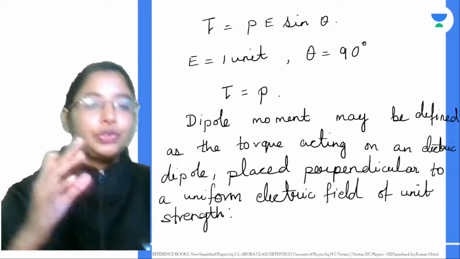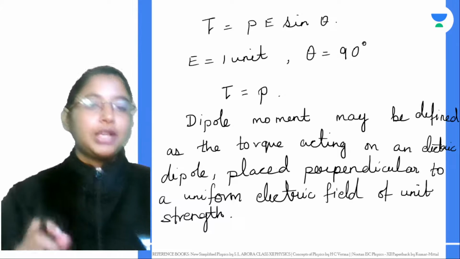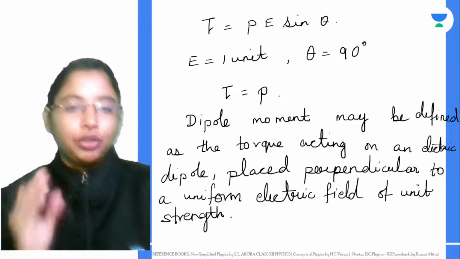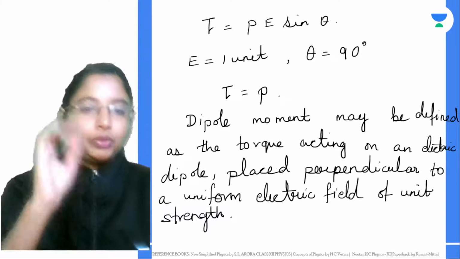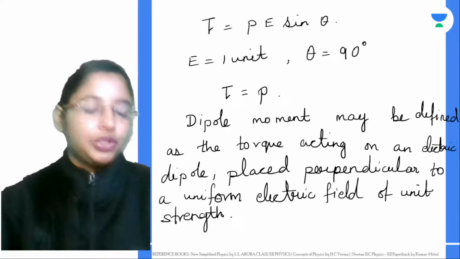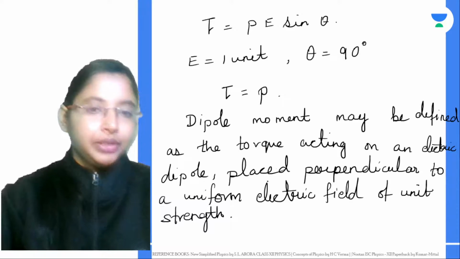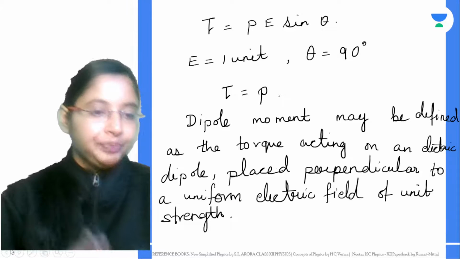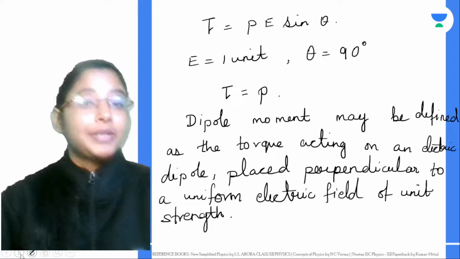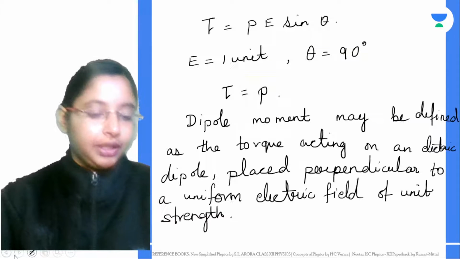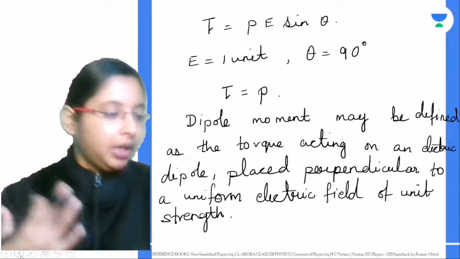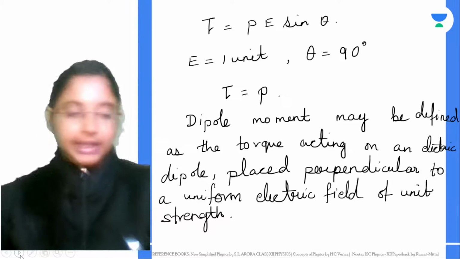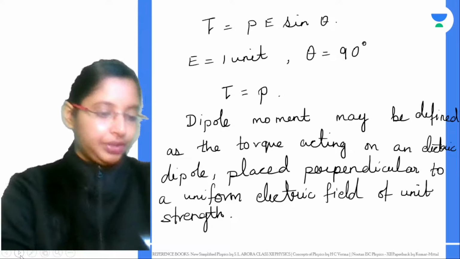Not just as force into the separation between the two charges, but dipole moment can also be defined as the torque acting on an electric dipole placed perpendicular to a uniform electric field of unit strength. Okay, so this is basically we have covered the torque acting on an electric dipole when it's kept in a uniform electric field. If you have any doubts, you can ask me, or else we'll learn about what is an electric potential.